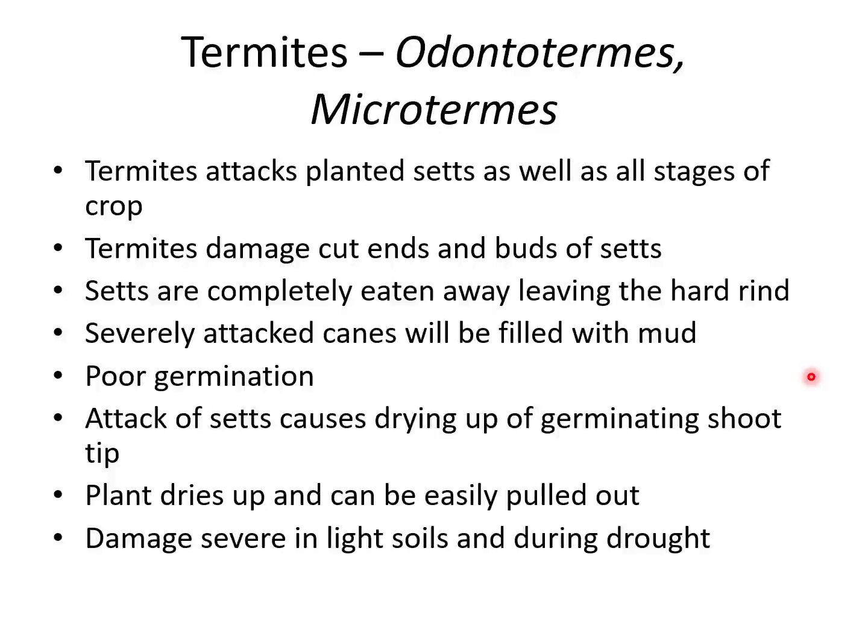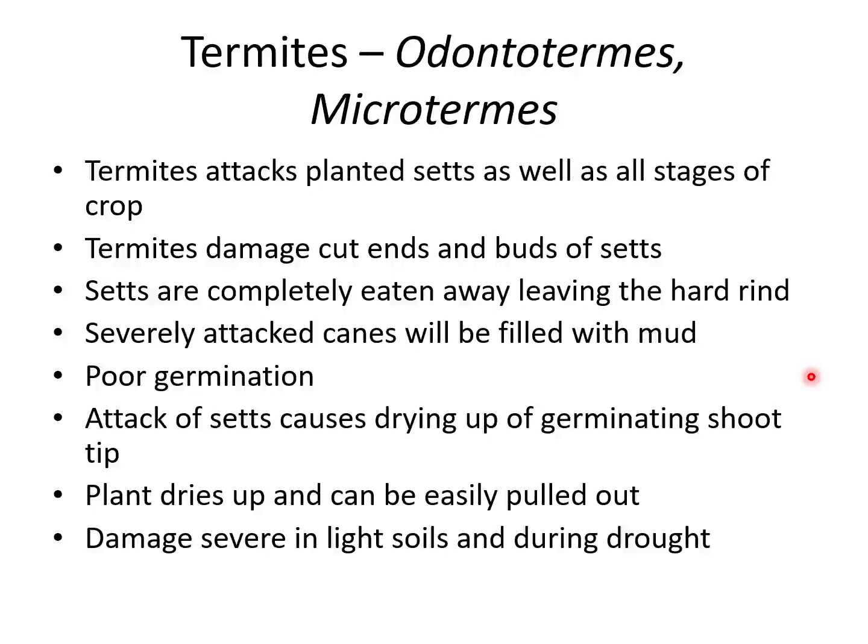poor germination. And because of the attack of the termites, even if the plant germinates, the shoot dries up. So the germinated shoot dries up because of termites, and the dried up plant can be easily pulled out because there won't be any roots. The entire roots and rootlets will be fed by the termites, and it can be easily pulled out. And this is severe, as I already told.